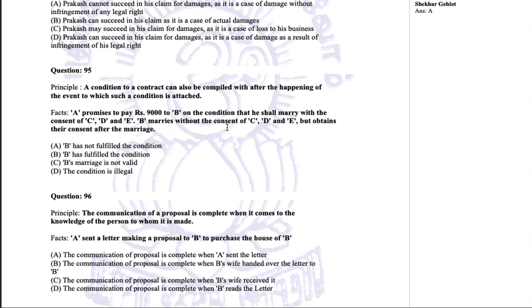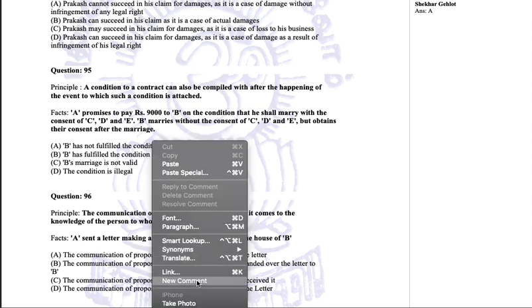So he has obtained the permission after the marriage, and it says a condition to a contract can also be complied with after the happening of the event to which such condition is attached. So the condition is attached to the marriage and he has obtained the consent after marriage. So as per the principle, B has fulfilled the condition. Now he can go and claim 9,000 rupees.